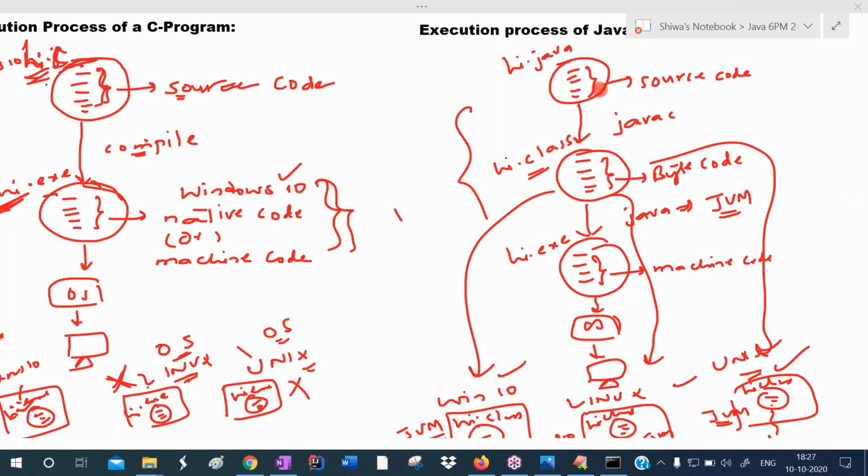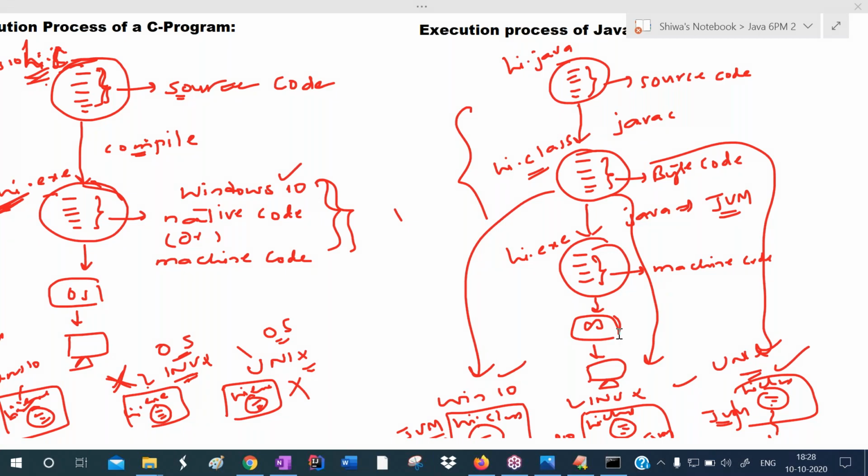After compilation, the Java compiler translates source code to bytecode. Who is responsible to run this bytecode? JVM is responsible. JVM translates this bytecode to machine code according to the operating system installed in that system. For example, if this system has Windows 10, JVM translates bytecode into machine code according to Windows 10. According to Windows 10, this machine code will be generated.